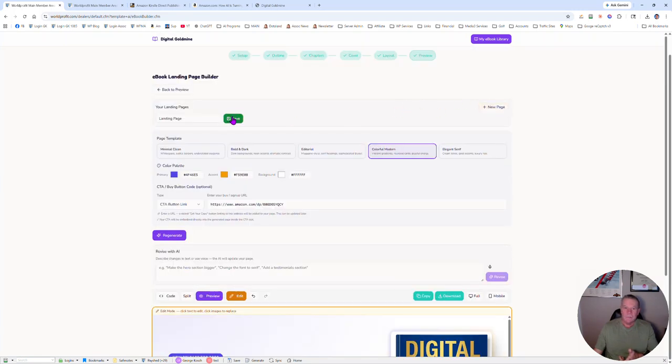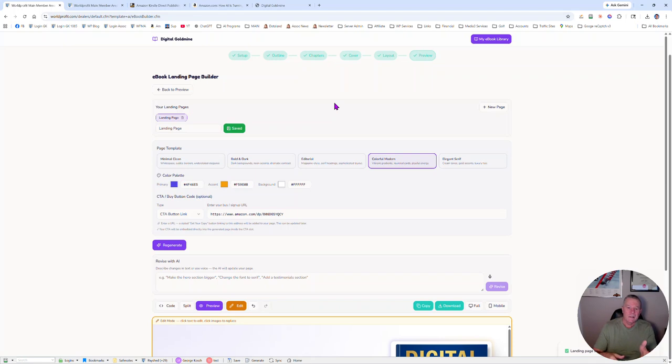Landing page 1, saved. Create as many as you want. You can have one pointing here, one is elegant, one is this, one is that, one could go to a form. Now you have 3 different lead magnets or sales magnets for that one book. Imagine that, a whole library of ebooks, totally powered by this system. And guess what? There are no constant fees for every book you build.